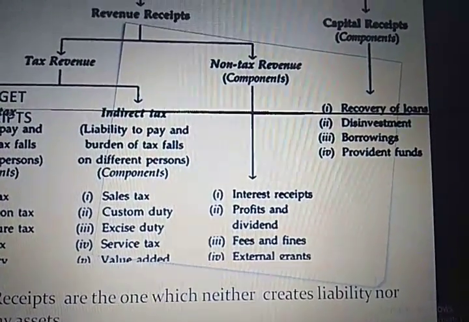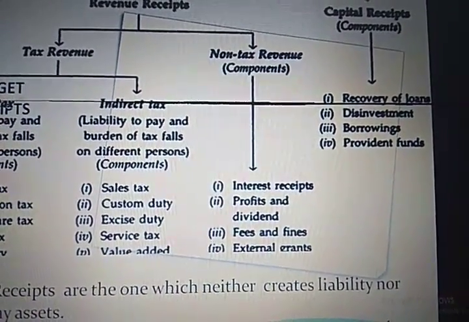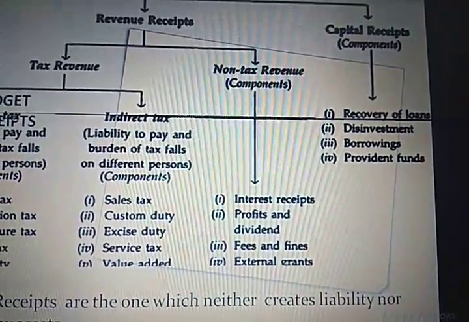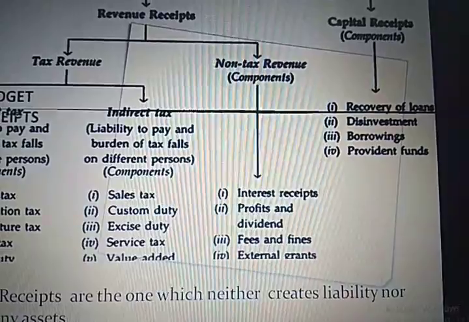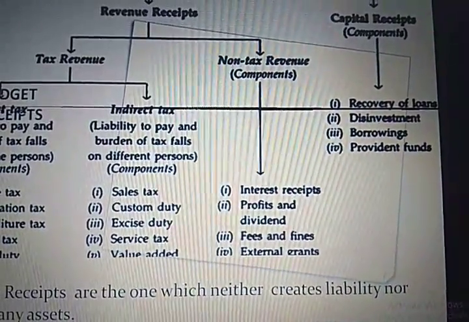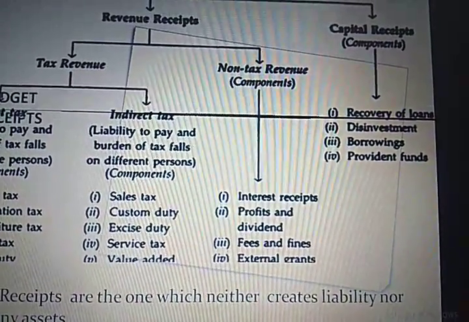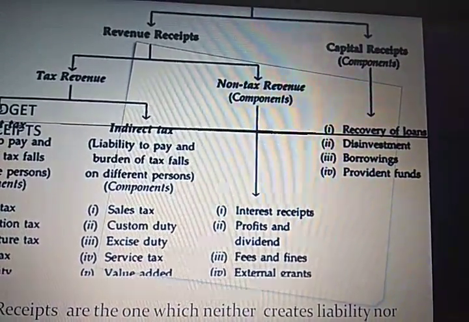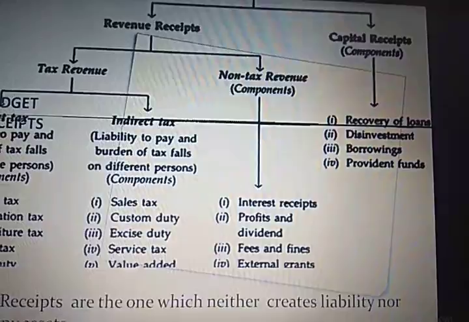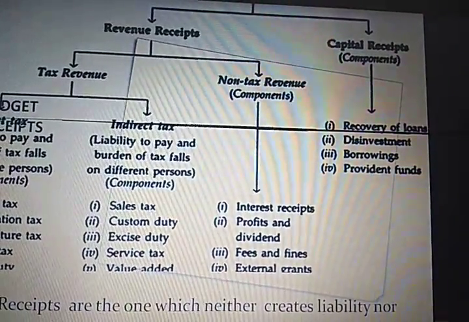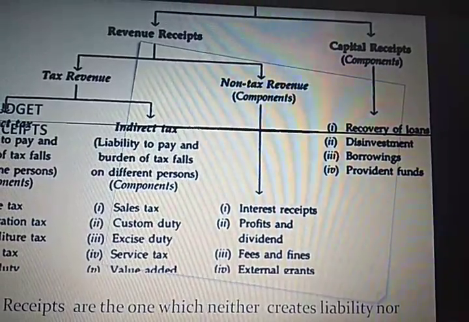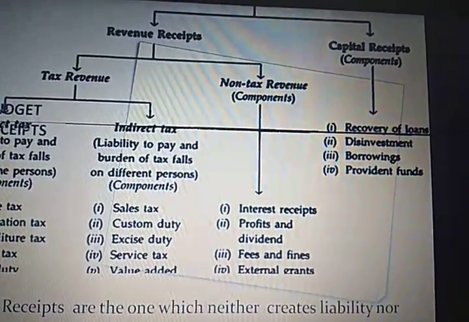Now, students, provident fund or any small savings of people in the post office savings bank account. Post offices are related to the government. So any provident fund accounts are created by the government. These types of amounts are being deposited with the government. Now it becomes the government's liability to repay this amount. So these are capital receipts because they create liability for the government.